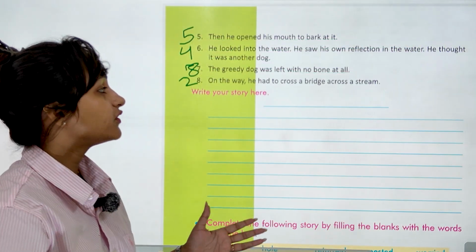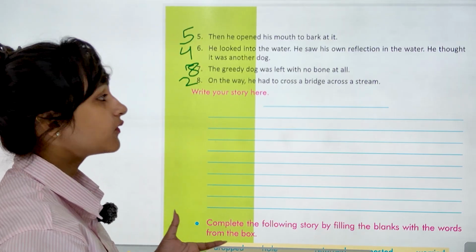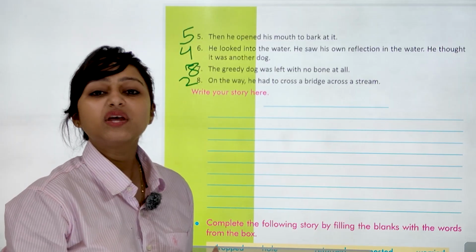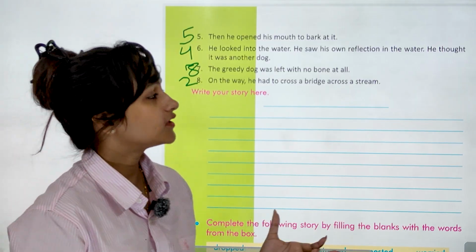The greedy dog was left with no bone at all. क्योंकि वो कहाँ गिर गई थी? वो उसमें गिर गई थी water के अंदर. So the title of the story is The Greedy Dog. So like this we have to write the stories.